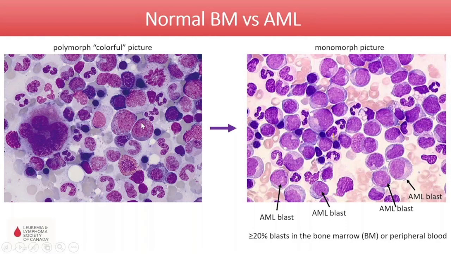Now coming to the bone marrow picture. The bone marrow picture shown alongside is more polymorphous. What is this cell? This is a megakaryocyte that you see. What are these cells? This is a myelocyte. It's got granules in its cytoplasm. It's somewhat basophilic.